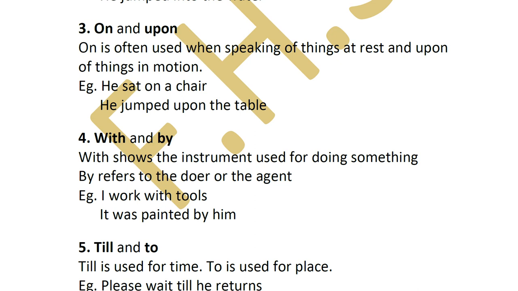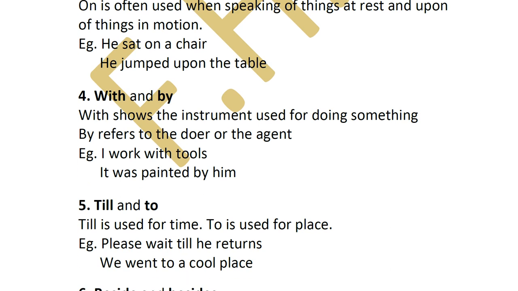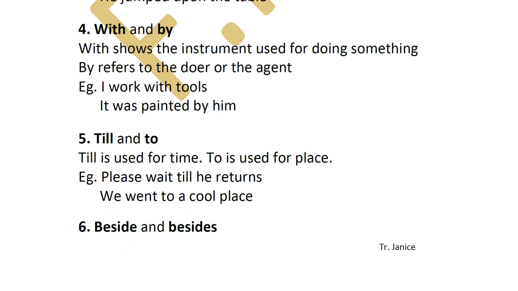And if you're saying "by," it refers to who is doing the action. Yes, you can see the example. I work with tools. So he's working with something, that is tools. It was painted by him. Somebody painted it. Who is the somebody? By. Okay. Who did the painting? Him. So that's why "by."